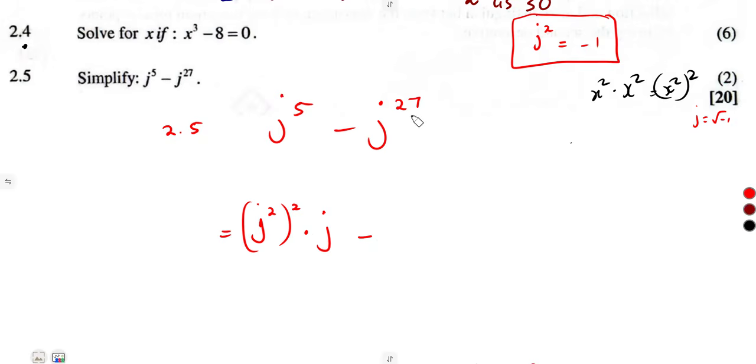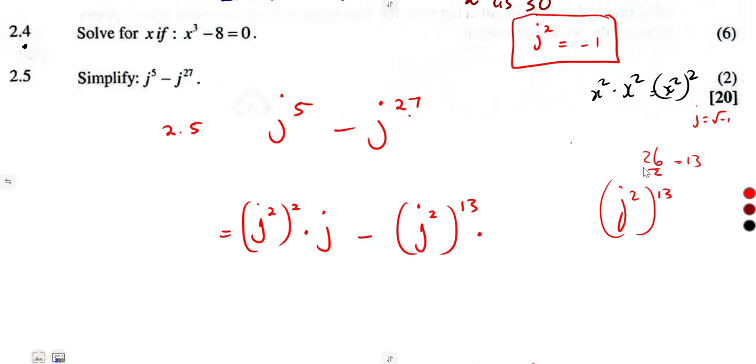Minus j to the exponent of 27. We can target 26. 26 is an even number, so we can write it as j squared to the exponent of what? Divide by 2 is going to give us 13. So this can be written as j squared to the exponent of 13. Remember, we are focusing with 26, so there is a j that is left to give us what? A 27. So it's j to the exponent of 26 times j to give us 27. So there is also a j that is remaining there.